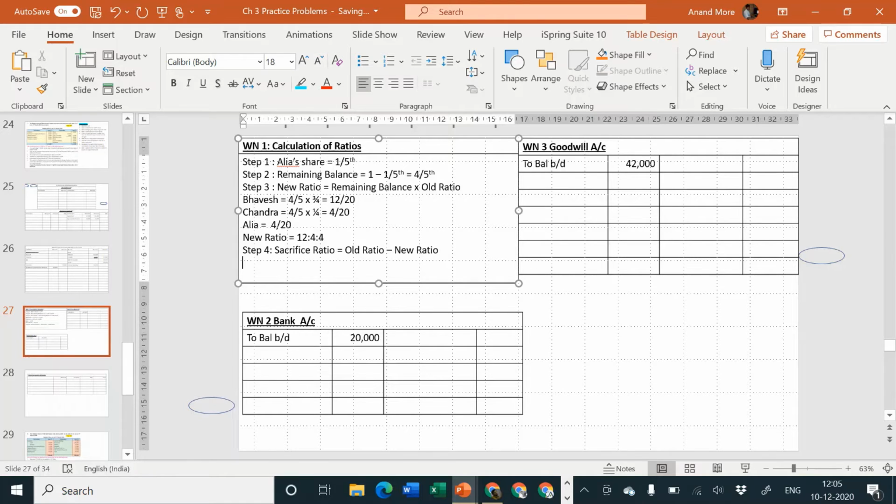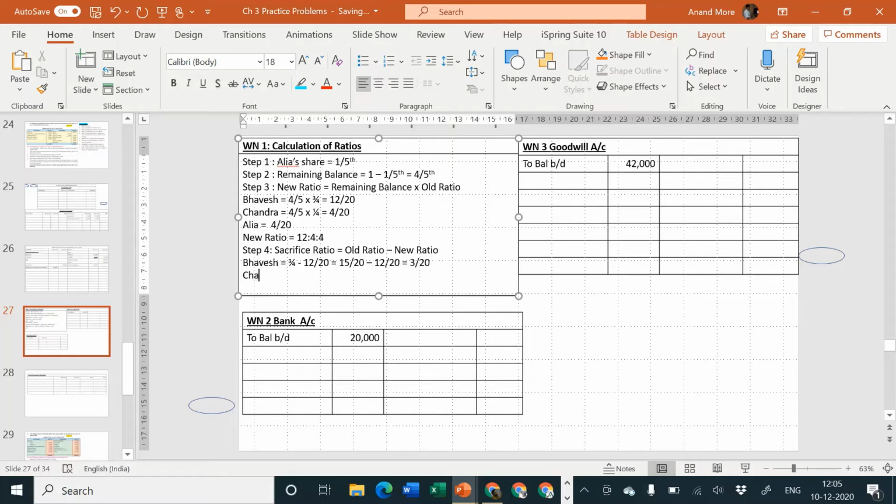Sacrifice ratio is old ratio minus new ratio. So that will be considered as what? First one is Bhavesh. Bhavesh's old ratio was 3 by 4 minus his new ratio is 12 by 20. In that case, first one should be multiplied by 5, that goes to 15 by 20 minus 12 by 20, that goes to 3 by 20.